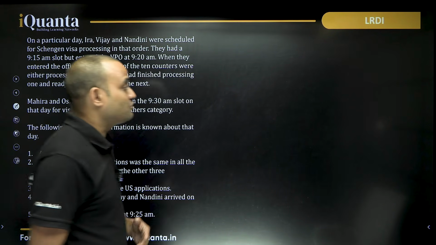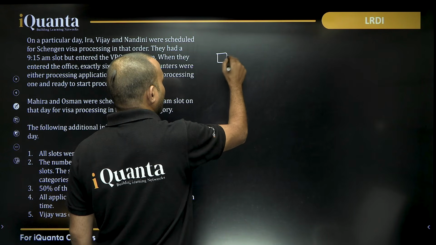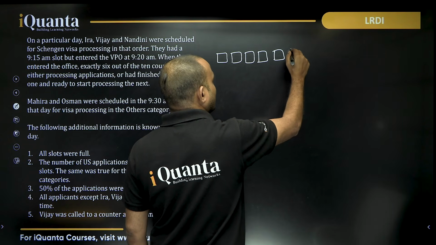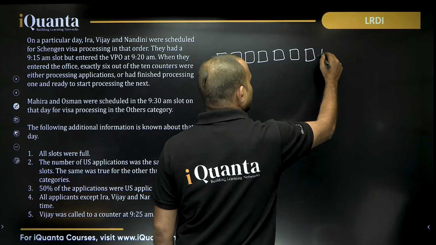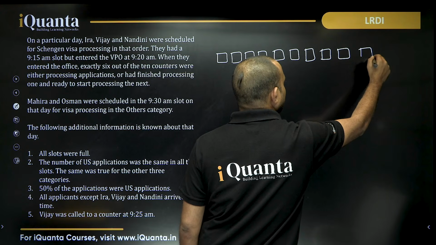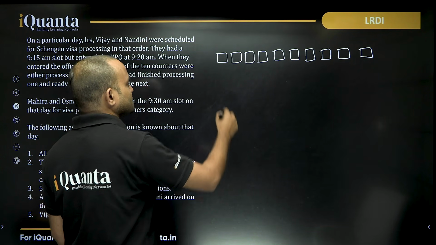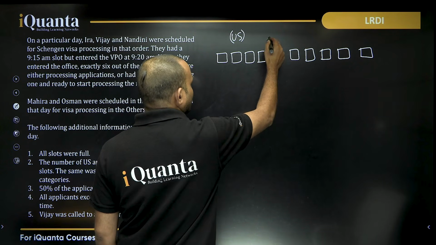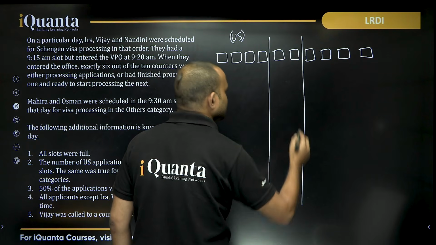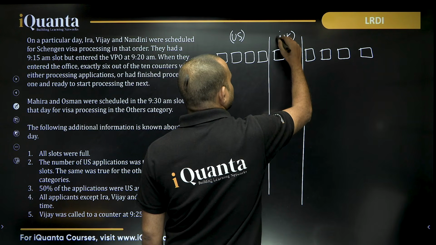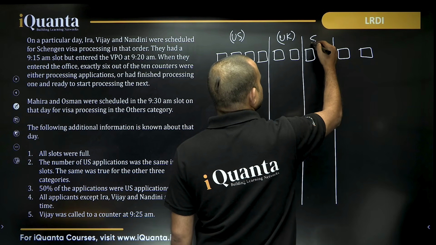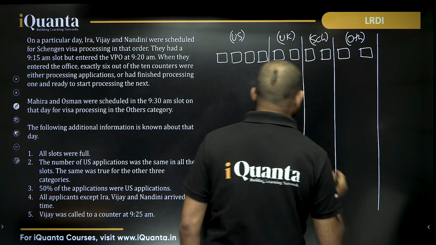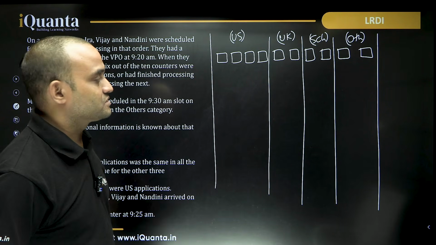That we have 10 counters. We have 1, 2, 3, 4, 5, 6, 7, 8, 9, and 10 counters. 4 counters are for US, right? Then we have 2 counters for UK. Then we have 2 counters for Schengen. Then we have 2 counters for others, right? A total of 10 counters.